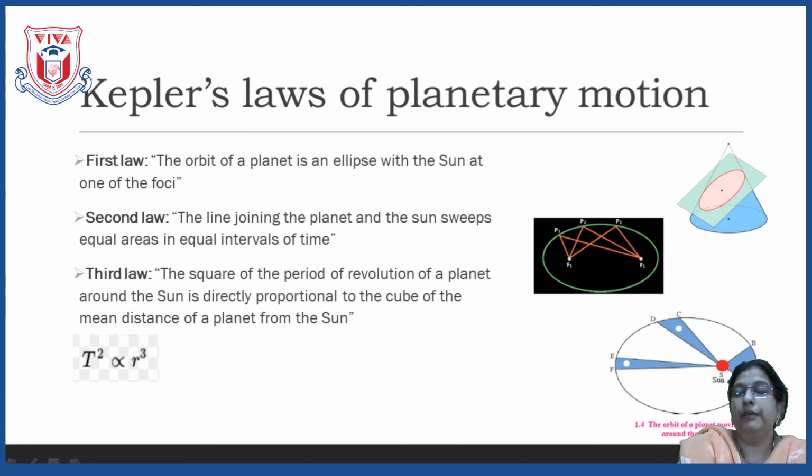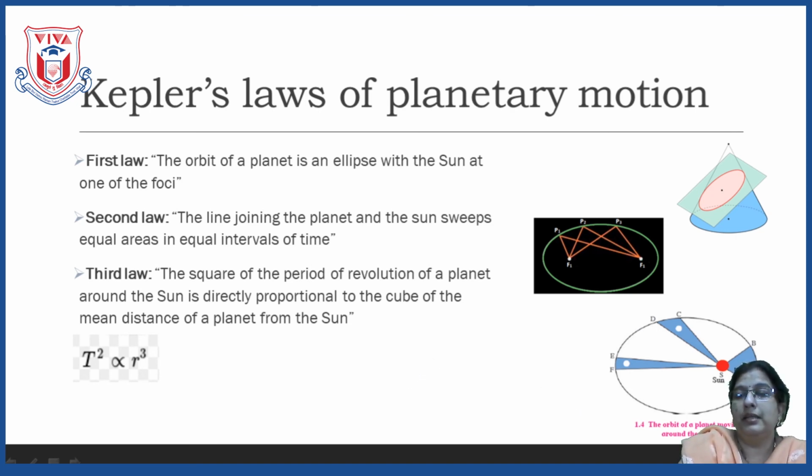Now, if you see the planet from the sun, this distance is less. If you see at point C, the distance between the planet at point C and the sun is different. If you see this point D, this distance is again different. Now, if the planet is at point E and if you measure the distance between the planet and the sun, again it is different. So, each planet position shows a different distance from the sun. Now, here if the distances are different, that is why we have to take the mean of that. Is it clear children?